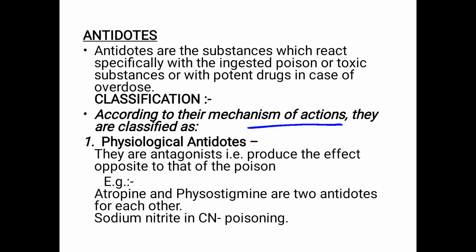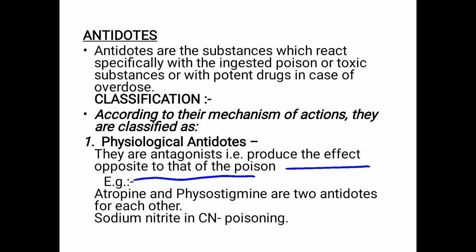What is the first one? The physiological antidote. It is also known as an antagonist, which produces the effect opposite to that of the poison.